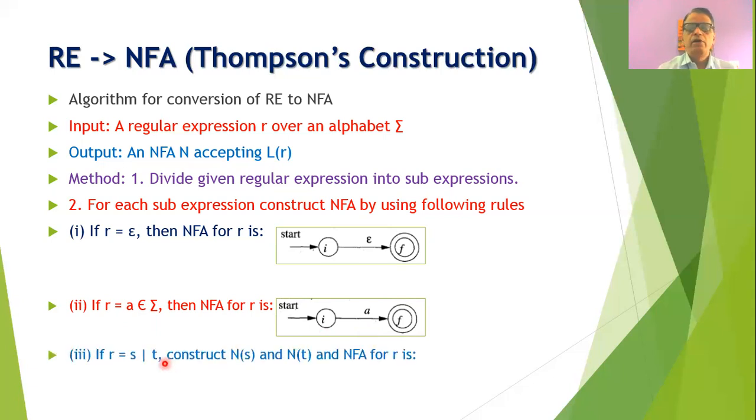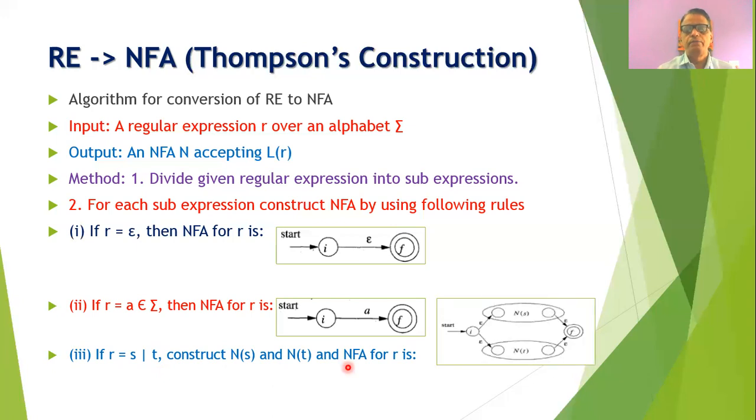Now suppose you have been given a regular expression R is equal to S or T, where S is also a regular expression and T is also a regular expression. In such a case, what we need to do is that initially we need to construct the NFA for S, suppose it is NS, and we need to construct the NFA for T, suppose it is NT, and then we can construct the NFA for R. Now suppose this is the NFA for S, which will have some start state and some final state. This is the NFA for T, which will have some start state and final state.